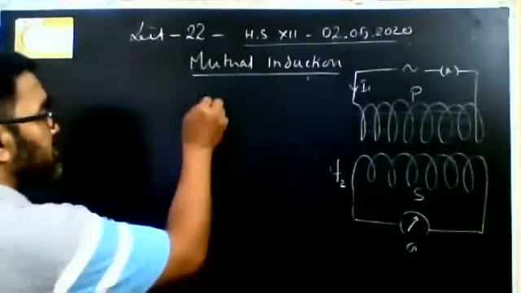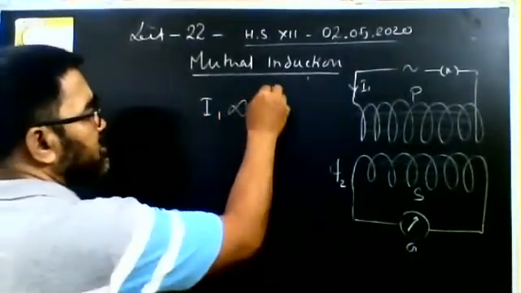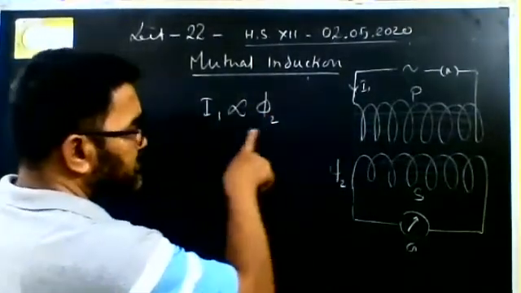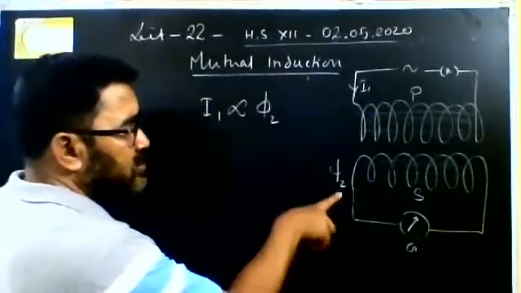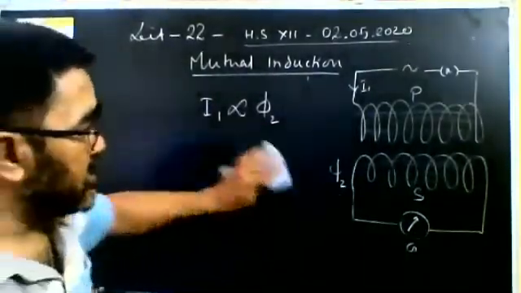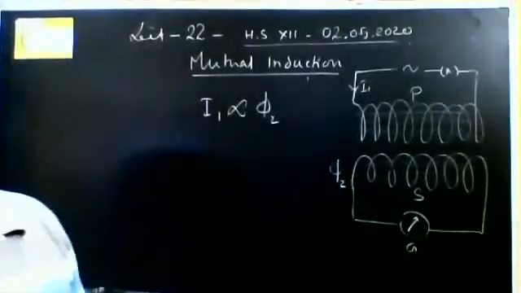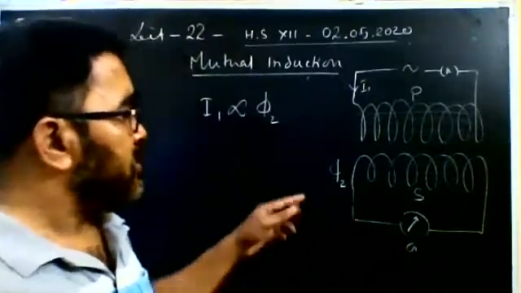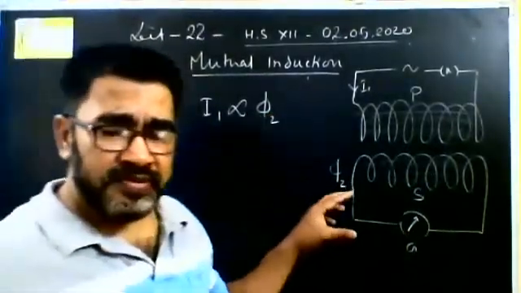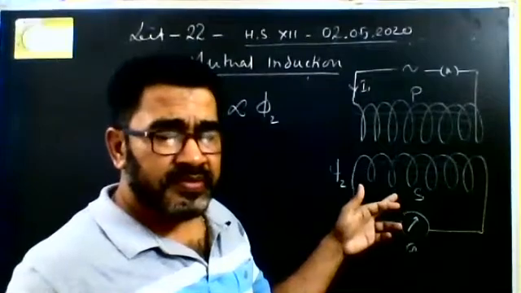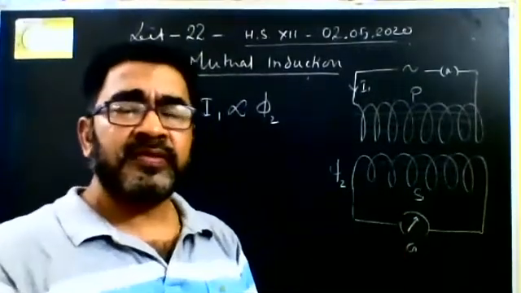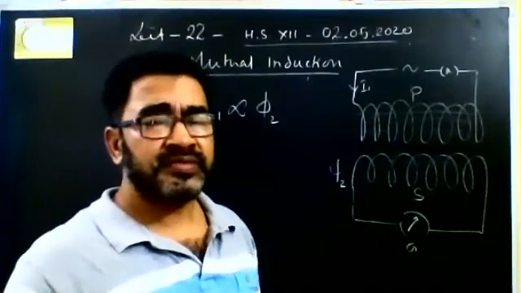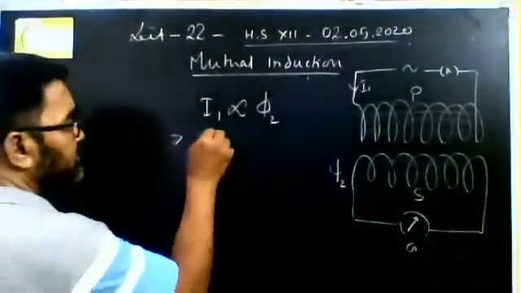So it means that when current I1 changes in the first coil, it changes magnetic flux phi2 in the second coil, then we get induced EMF in the second coil. That is, the production of induced EMF in a coil due to the change in flux in a neighboring coil is called mutual induction.